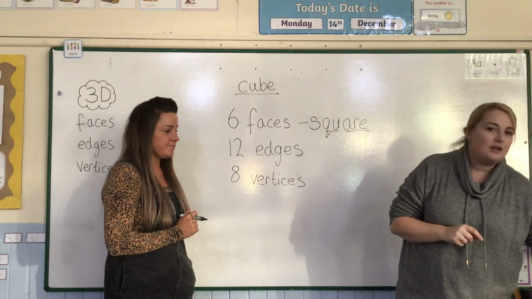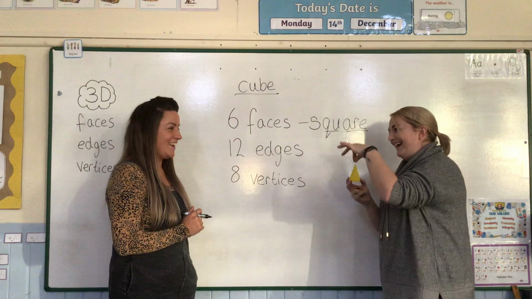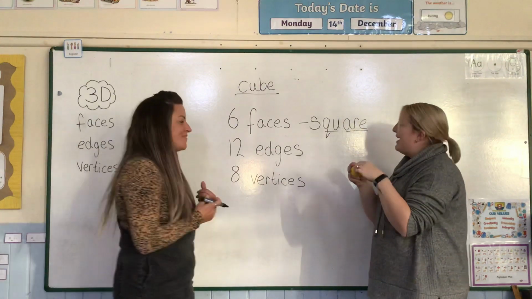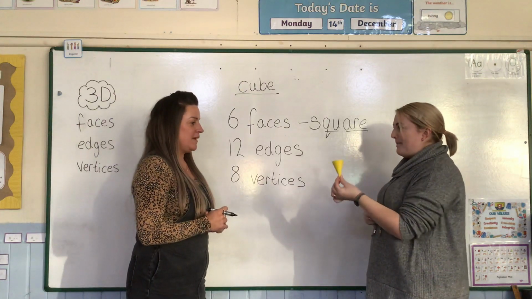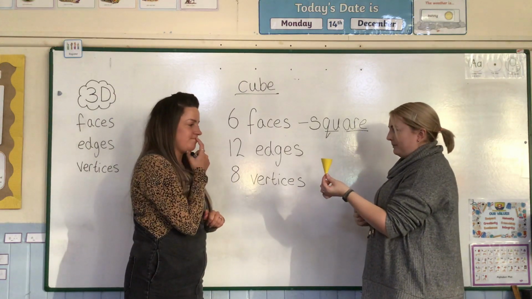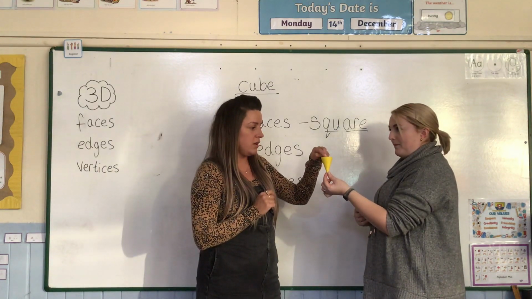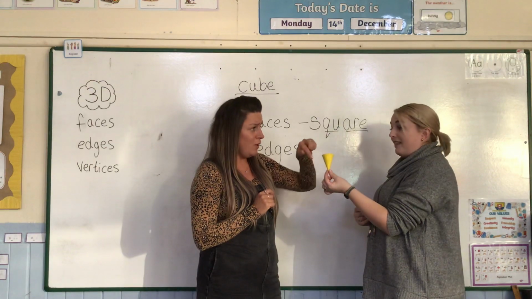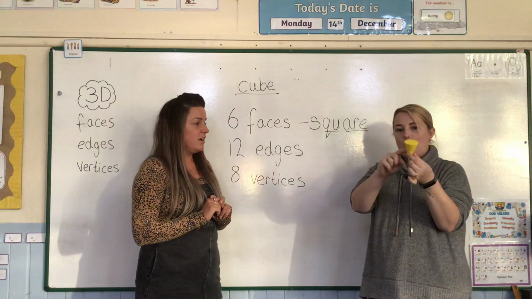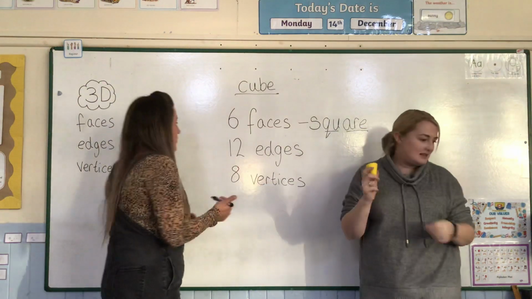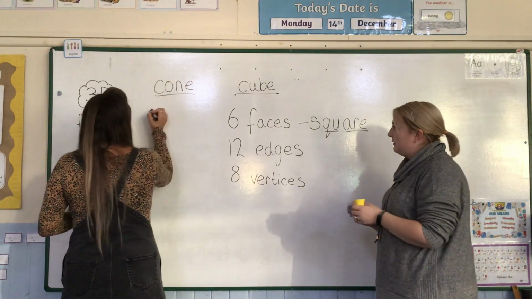Right, let's look at the next one. Now I really like this one. Is it because it looks like an ice cream cone? It does. I love ice cream. Okay, what is the shape called? It's a cone! How many faces on a cone? I think this is a bit tricky, but I'm going to guess 1. Is it all one face? All one face. 1, 2. Two faces. I should write this up here, hang on. Cone. So we've got 2 faces.